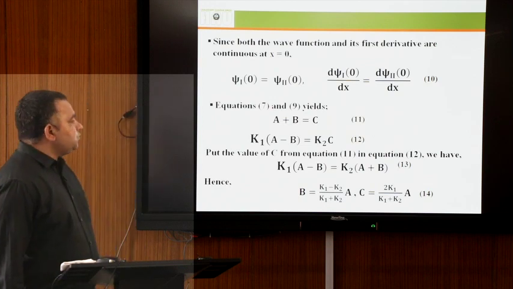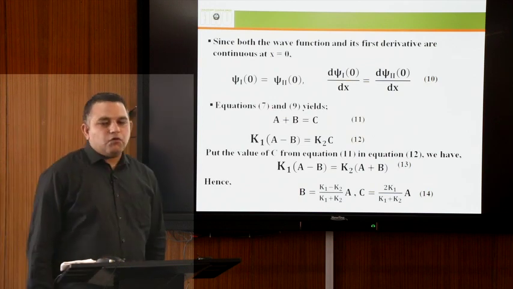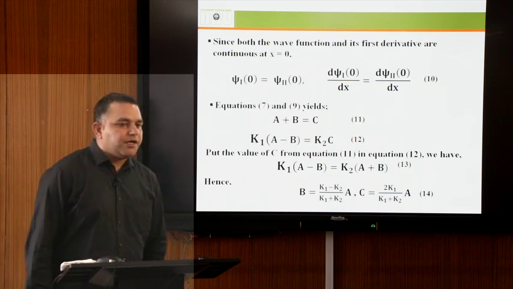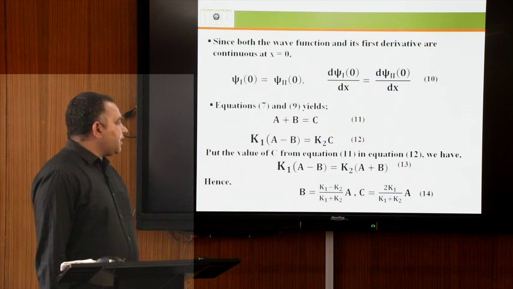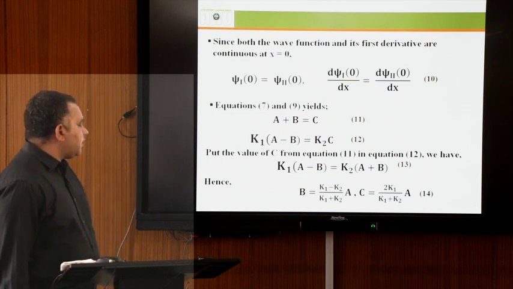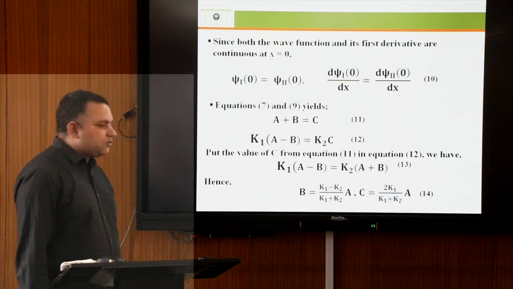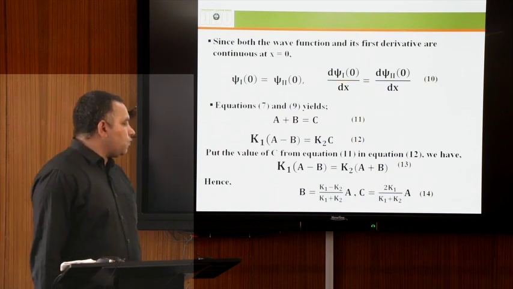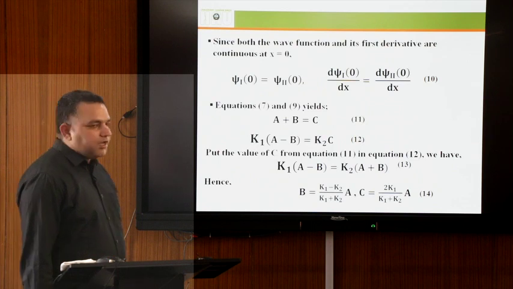Now using equations 11 and 12, we will find the constants c and b in terms of k1, k2 and a, and we have b equal to k1 minus k2 by k1 plus k2 into a, and c equal to 2k1 by k1 plus k2 into a, in equation 14.